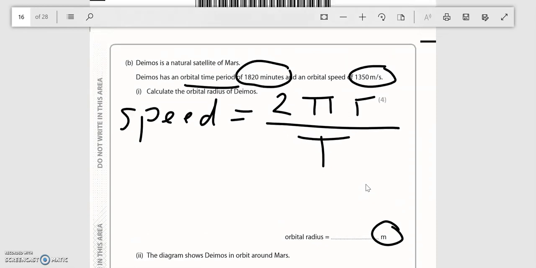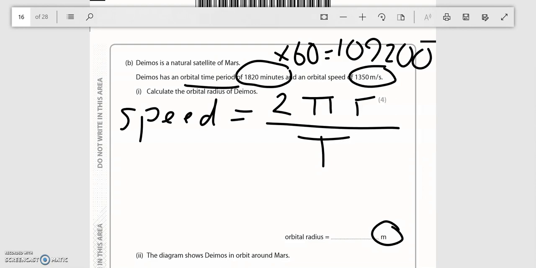So the first thing to do is turn that minutes into seconds by multiplying it by 60. So when you've done that, your time should be 109,200. You can do that there, or you can do it later on.